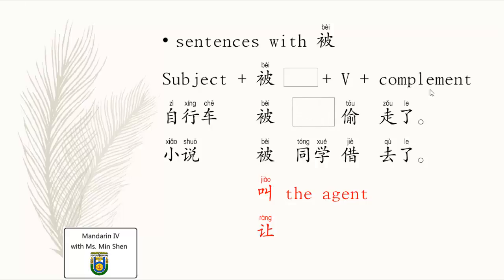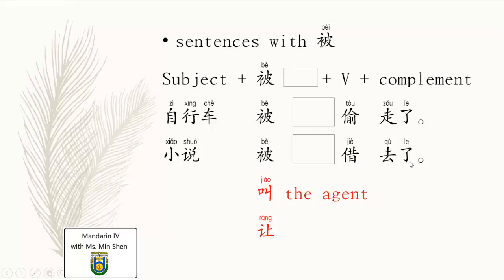Then there is no agent anymore, meaning you don't want to mention it, or it's not necessary to mention the agent. 自行车被偷走了. 自行车 was stolen.